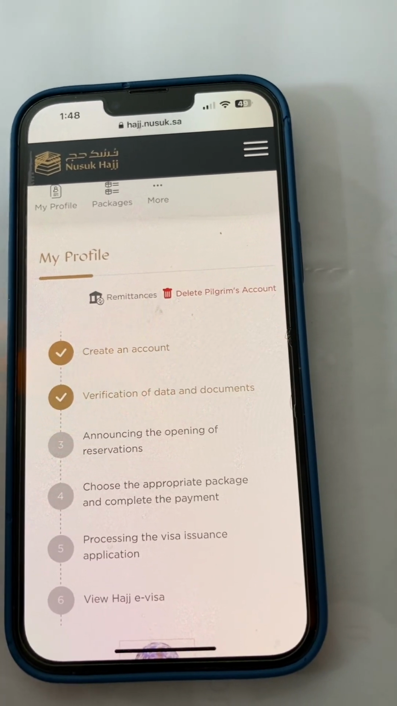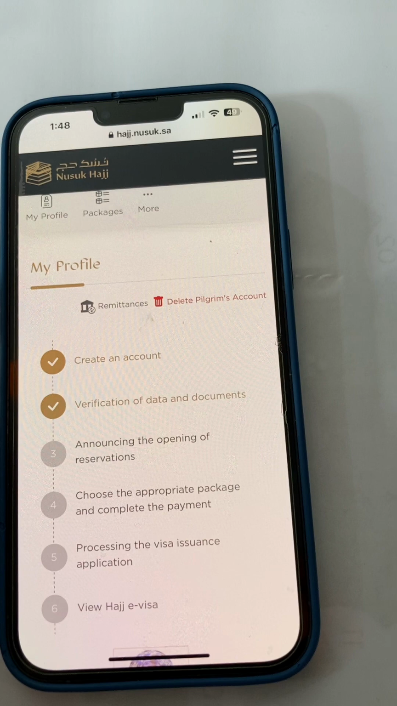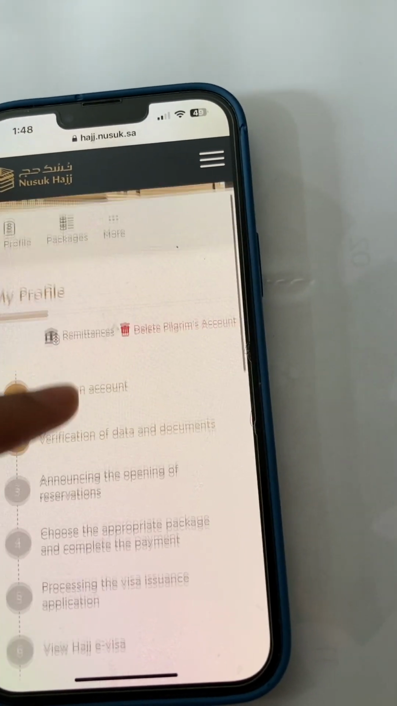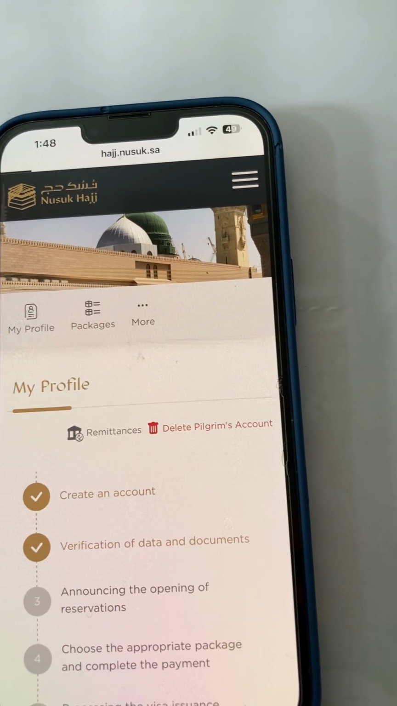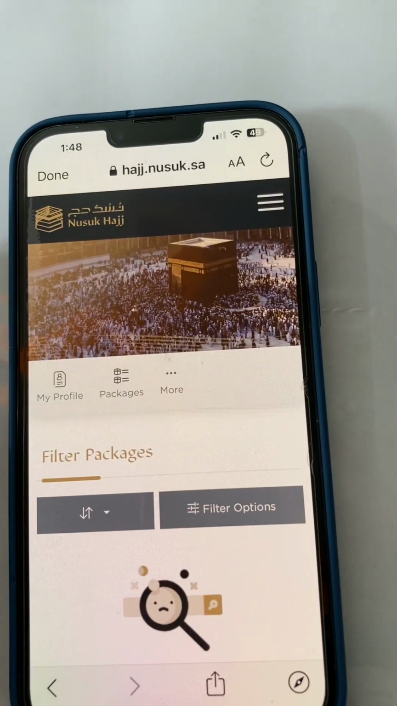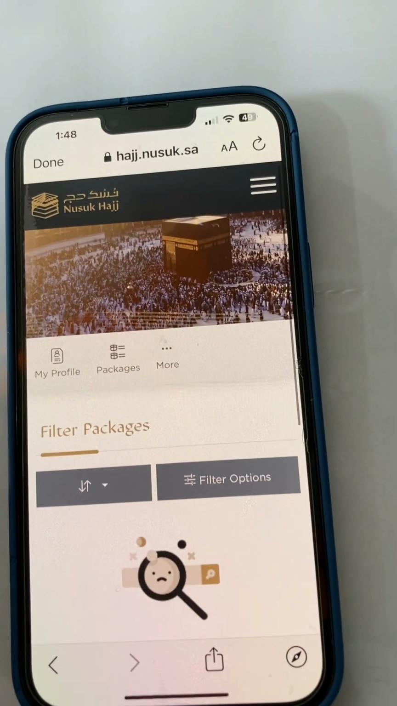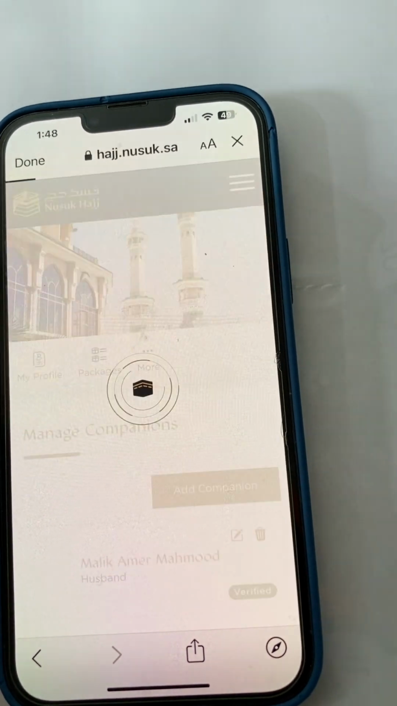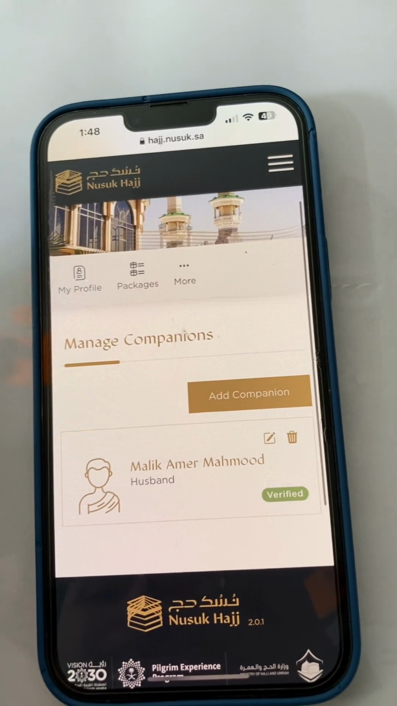They have 5 or 6 steps: create an account, verification, announcing the opening of the reservation, then you choose the right package. After that they provide the e-visa. Currently there are no packages available. When the package is available, they will send you an email. Keep an eye on your email account because they can send an email anytime. I think so after the Eid.